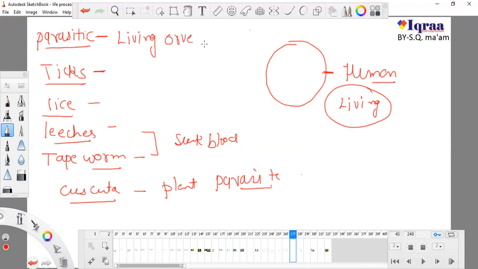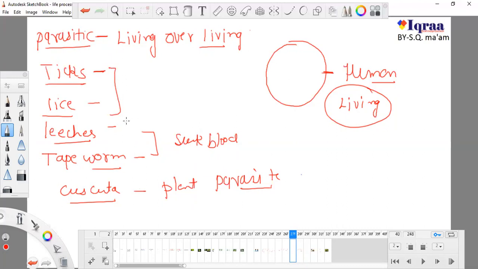Food and predator. We are their food. In a small amount, ticks suck our blood, lice also suck our blood, leeches also suck our blood, and tapeworms also suck our blood.